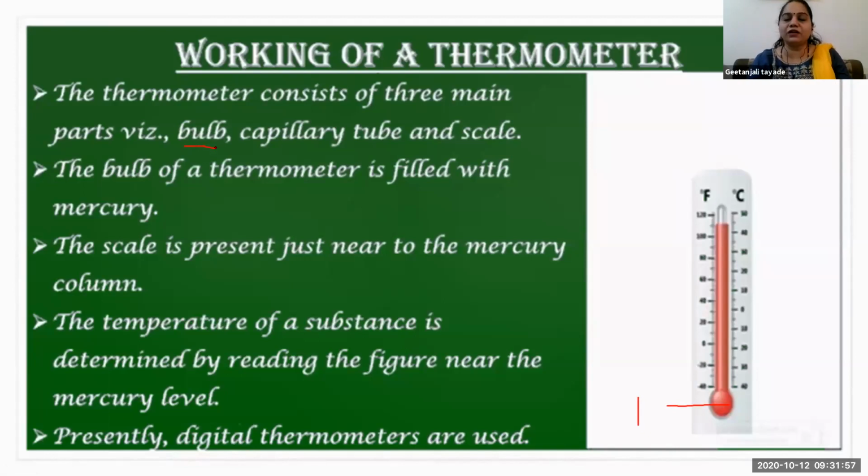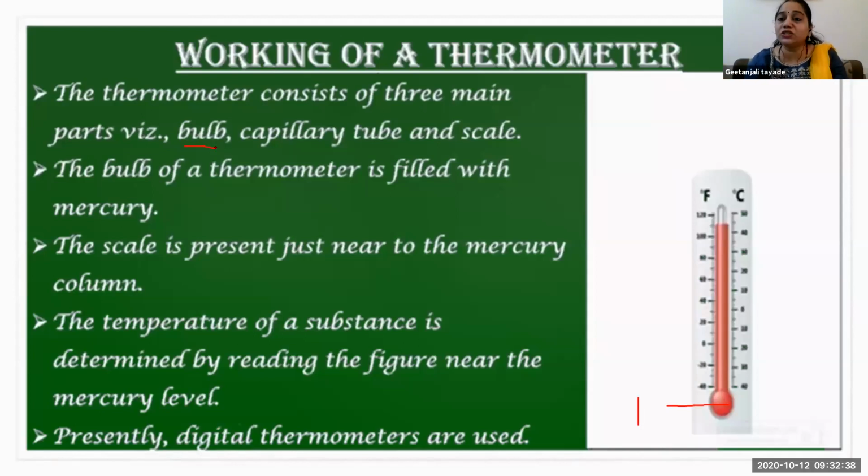Substance means, if your mummy is preparing a food or a cake or something else, at that time we need to measure the temperature. If a particular product is going to be made, then a particular temperature is required. For example, if we are preparing ice cream, substance means any object or any material we are going to prepare. Now we are talking about food material. For ice cream, how much temperature do we need? Below 0 degrees.